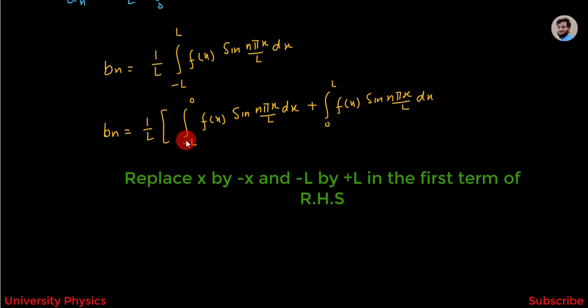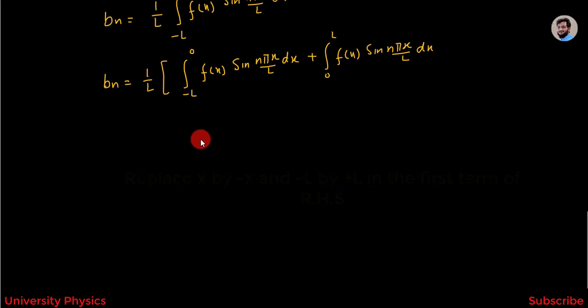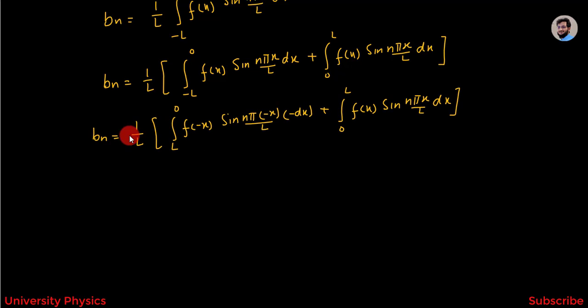Now only in this term I have to replace x by minus x and minus L by plus L, and this will become equal to Bn is equal to 1 over L into integration from plus L to 0 f of minus x sin n pi minus x over L minus dx plus integration from 0 to L f of x sin n pi x over L dx.